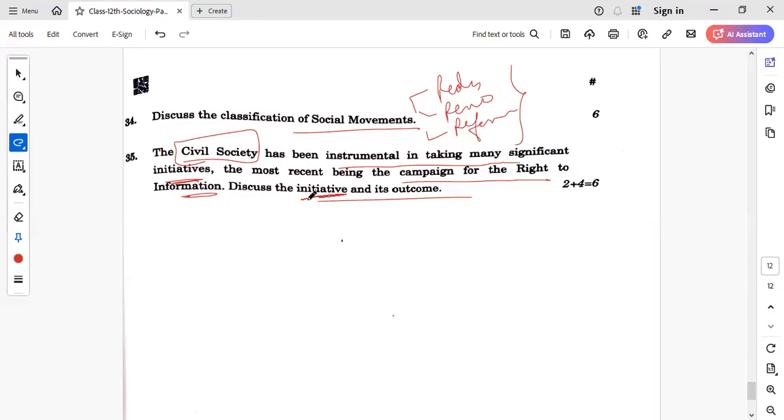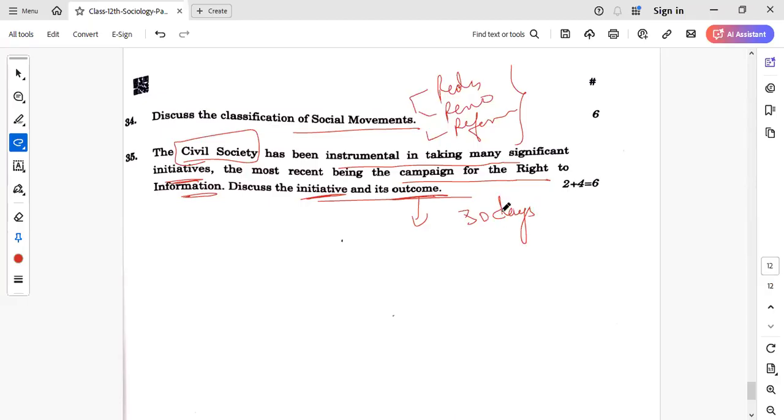And then you have to write about the initiative and also its outcome. The outcome is that now, for major decisions and initiatives which the government comes up with, we as citizens have the right to get information about them, right? There is a 30 days window to get information on any of the topics. So just write about those.